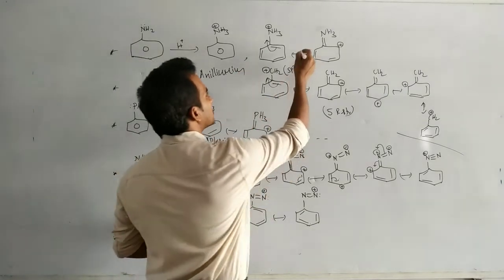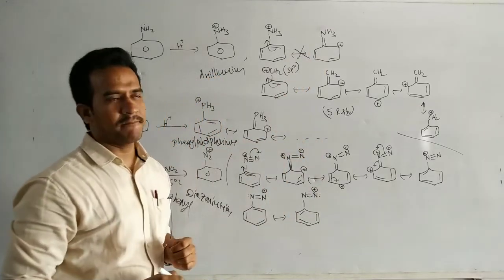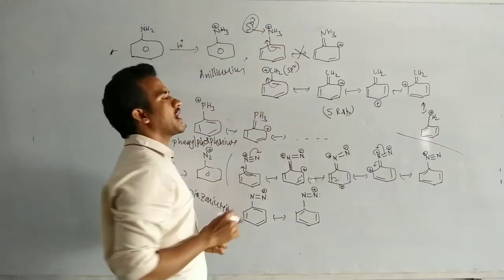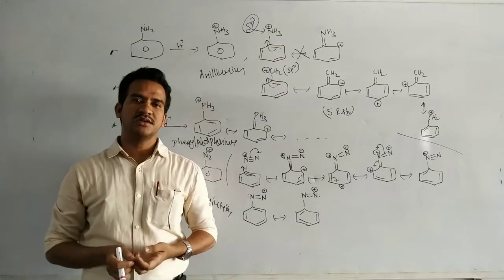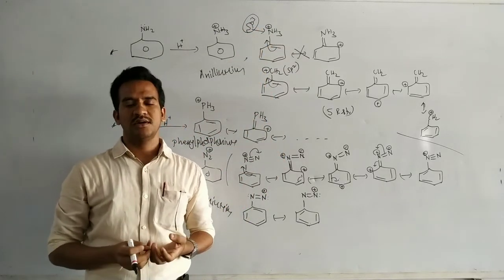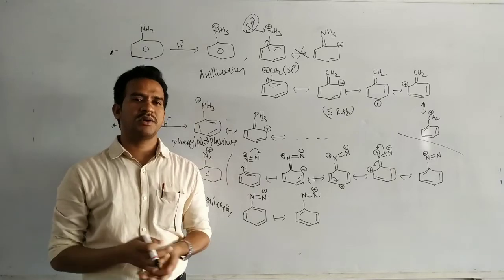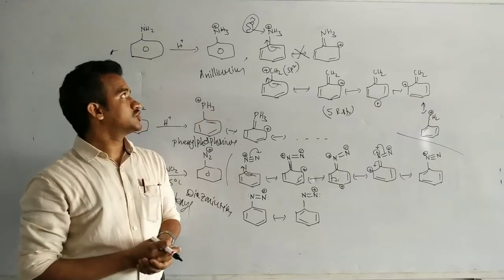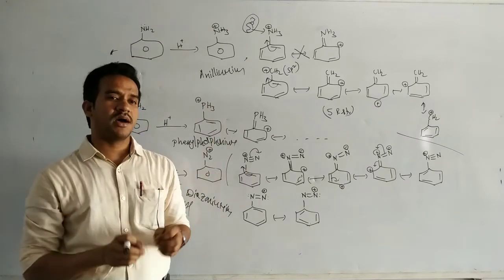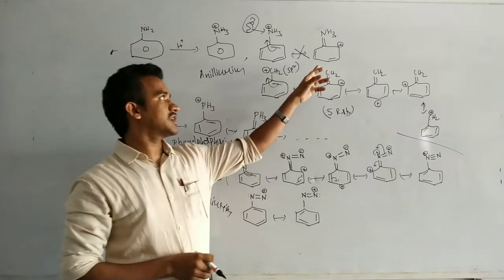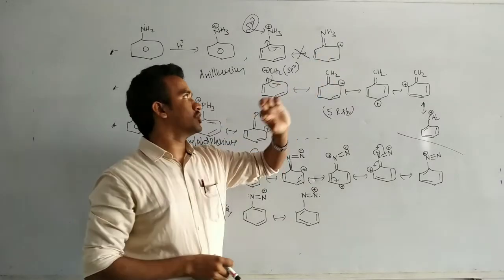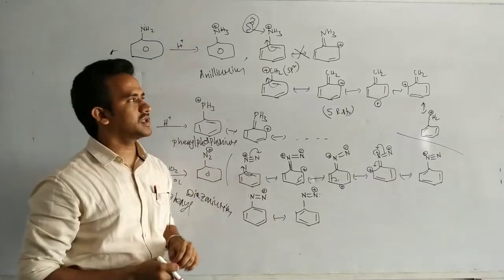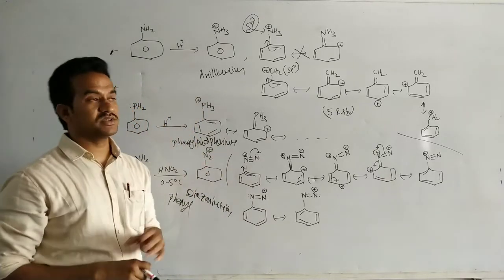But in this case, resonance with NH3 plus is not possible. Here NH3 plus has sp3 hybridization, which means there is no vacant p orbital or d orbital. Nitrogen is a second period element, so it has no vacant d orbital either. So delocalization of pi electrons into the nitrogen is not possible, and that resonating structure does not exist. The maximum valence of nitrogen is 4, so resonance with NH3 plus is not possible.